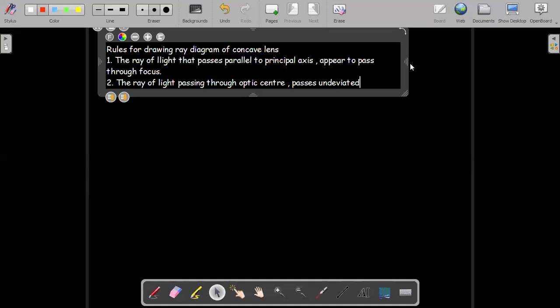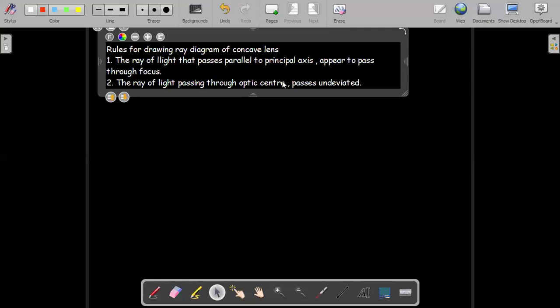Sir, are these applicable for all, like mirrors and lenses? Pardon, I'm not getting the voice. Be a little louder. Sir, are these applicable for all like mirrors and lenses? You just need to make a little bit of language changes.